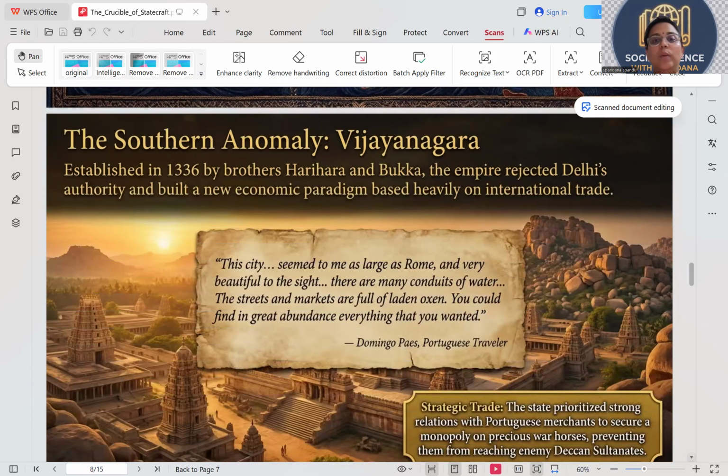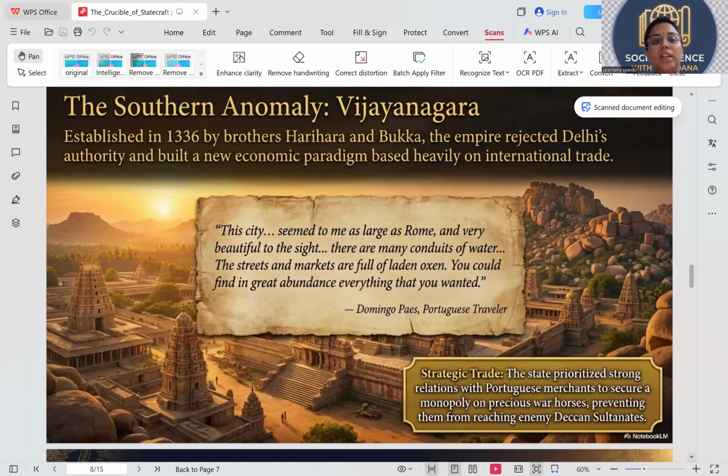The southern anomaly, Vijayanagara, established in 1336 by brothers Harihara and Bukkaraya. The empire rejected Delhi's authority. It completely rejected the Delhi economy and built a new economic paradigm based heavily on international trade. It's completely dependent on international trade.